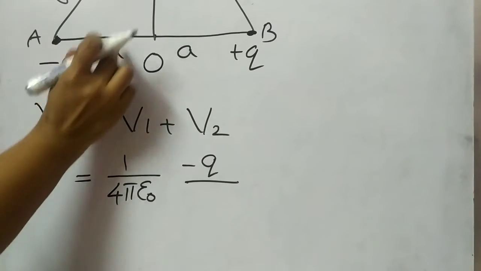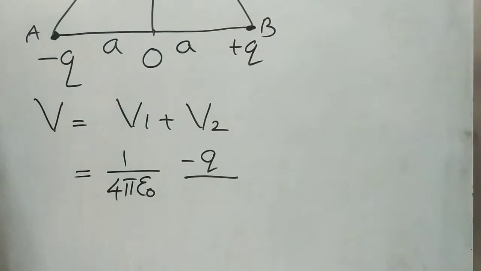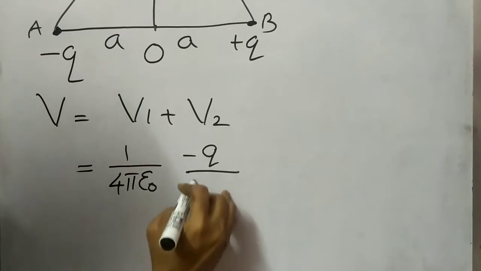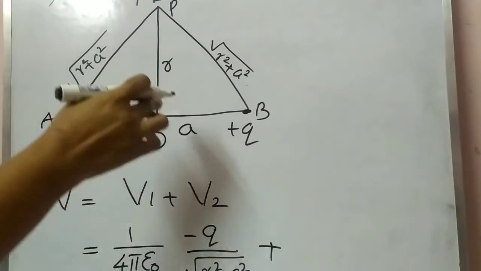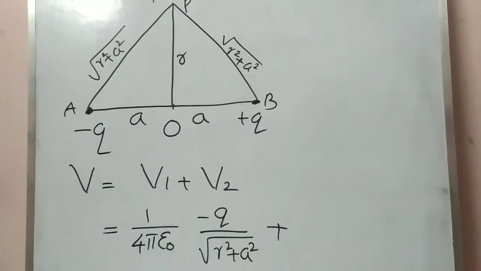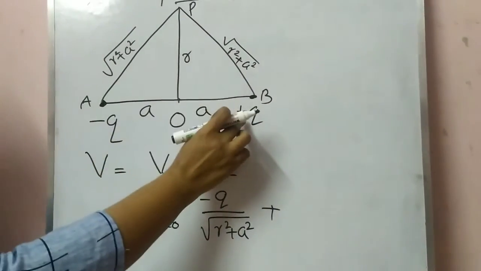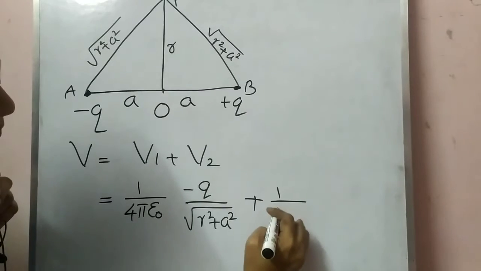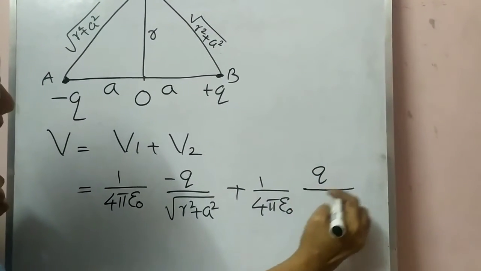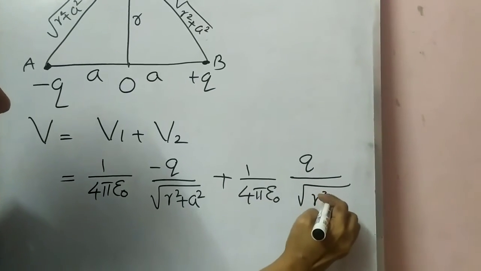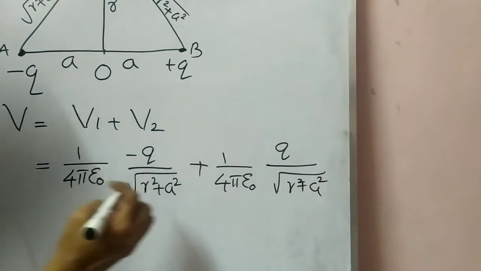Here this is r. So this PA will be square root of r square plus a square. Now we have to write the equation for this V2. What is that? That is the potential due to this charge plus q. So 1 by 4 pi epsilon 0 q divided by root of r square plus a square.